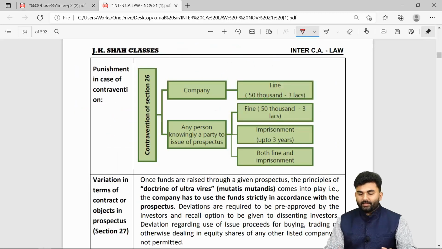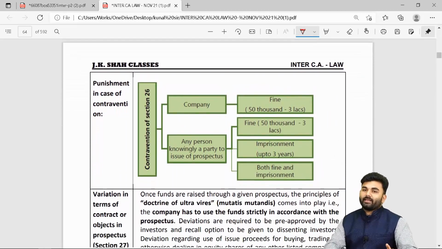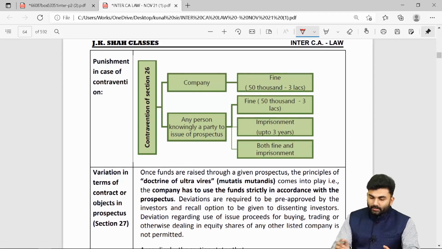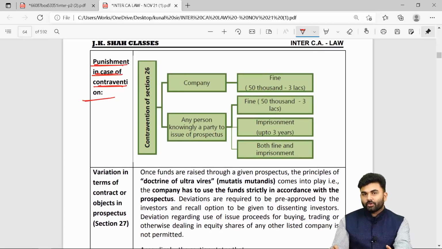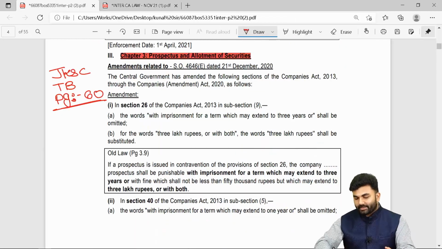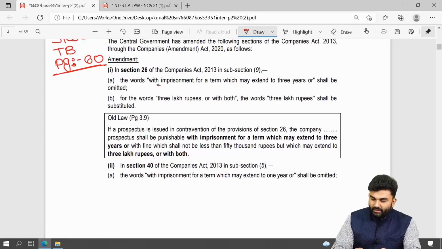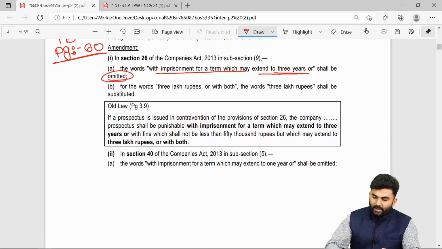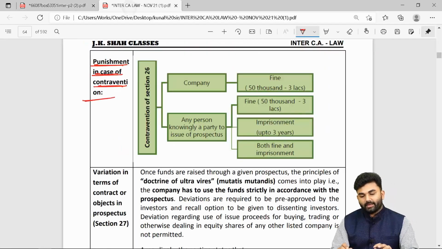Okay, on page number 60, the provision is about section number 26, which is about prospectus and allotment of securities. The major change over here is towards the punishment in contravention of the provisions of section 26. What is the change? The words "with imprisonment, which may extend up to 3 years" shall be omitted, and the words "3 lakh rupees or with both" should be substituted with the words "3 lakh rupees".